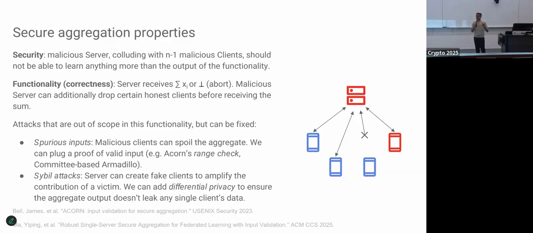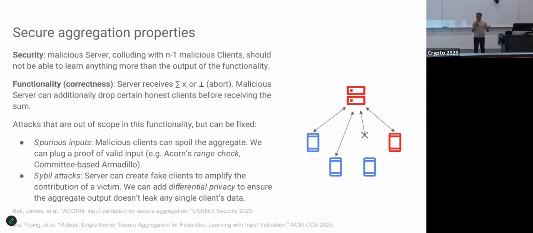And there are two things that we don't really discuss in our work. One is this idea of spurious inputs, where a client can really screw up the aggregation by sending something that's not really valid, right? And there's been a long line of work, both from the machine learning community saying you can be clever about it by modifying the aggregation approach, or there's work like Acorn and Armadillo, which is going to be in CCS this year, where we talk about catching these clients that send incorrect input. So the clients will have to prove that there's some L2 or L infinity norm bound that's being verified.